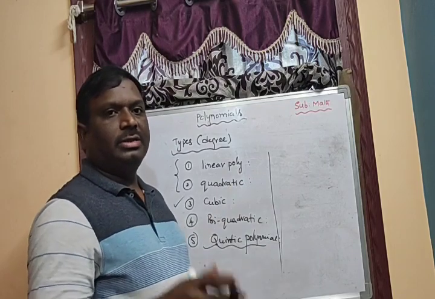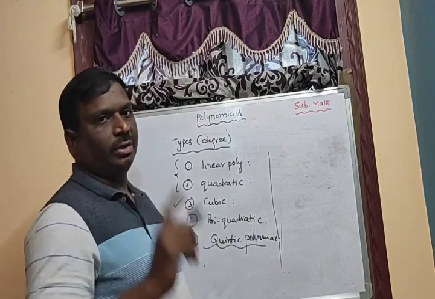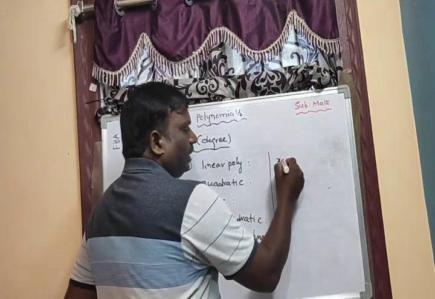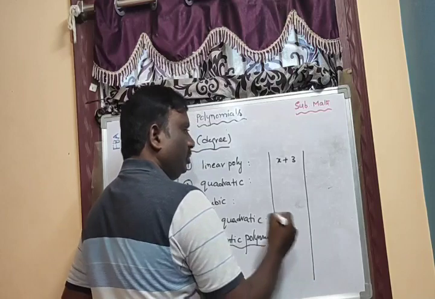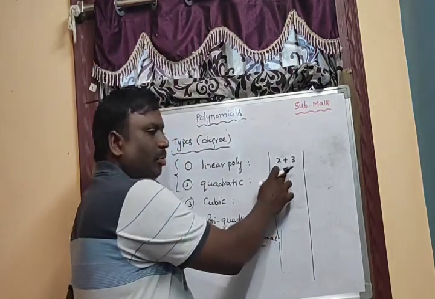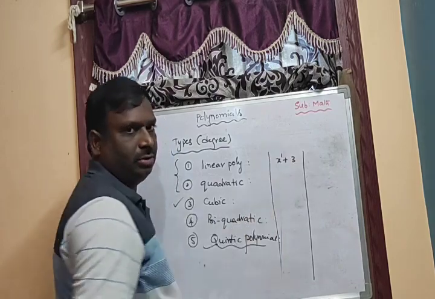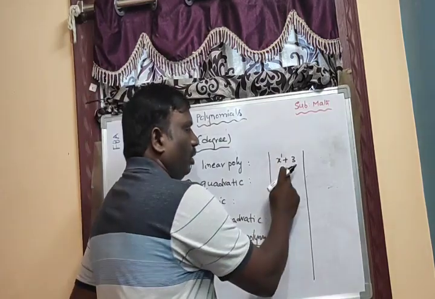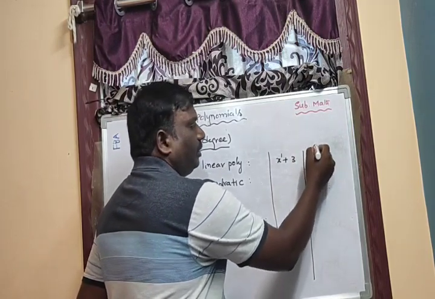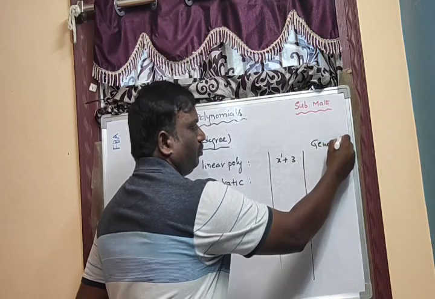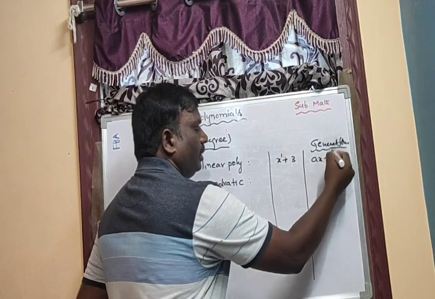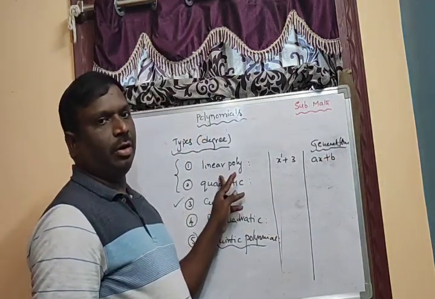Linear polynomial contains the highest degree of the variable as 1. That is x plus 3. So in this polynomial, what is the highest degree? 1 only. That's why this is called a linear polynomial. I will write here the general form. That is ax plus b. This is the general form of a linear polynomial.